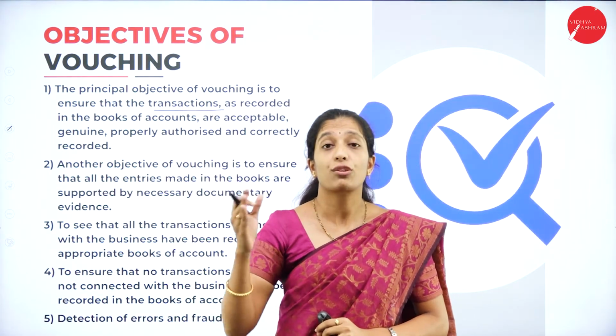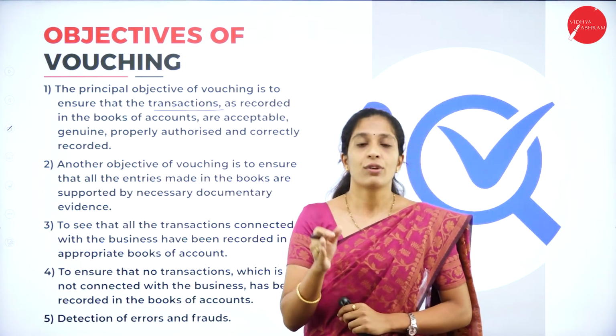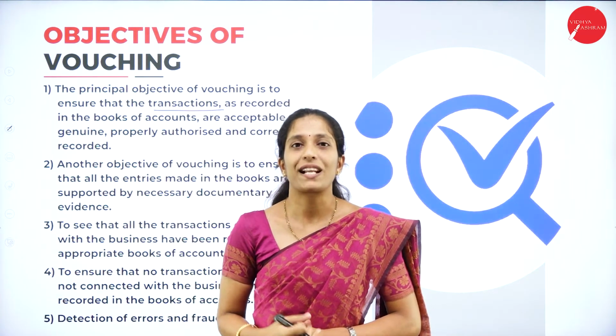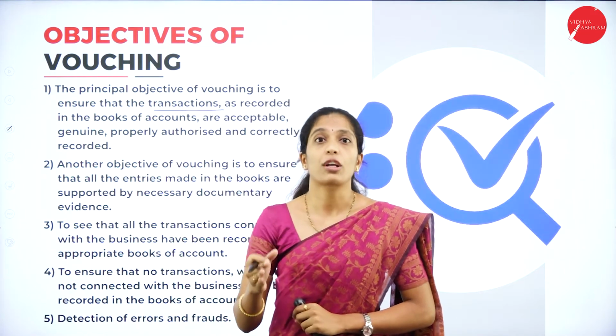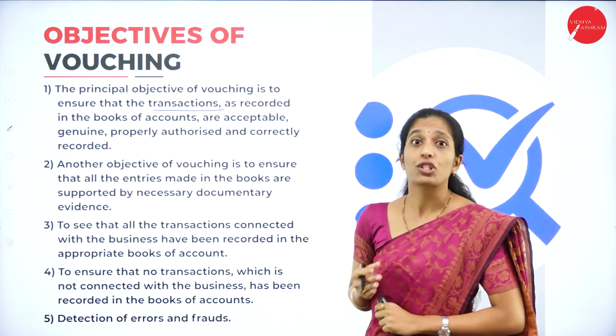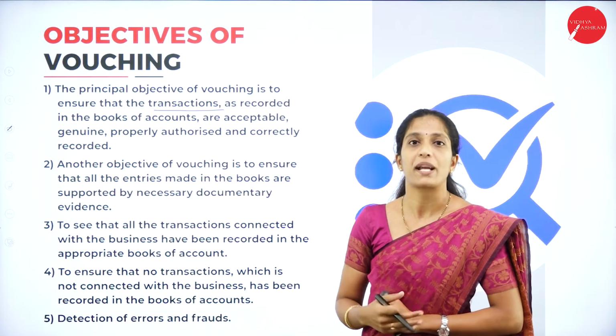Suppose a transaction does not have a documentary evidence, then the accountant or the staff of the organization have to give a clear explanation about the absence of that particular evidence, that is the voucher. So the main objective is to check the authenticity as well as genuineness of the organization's maintenance of books